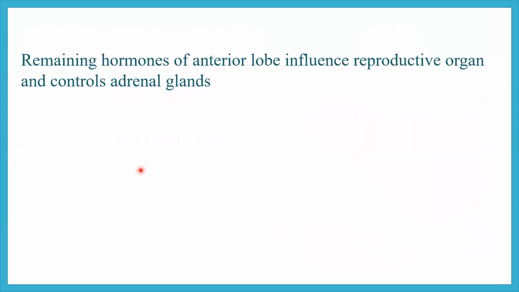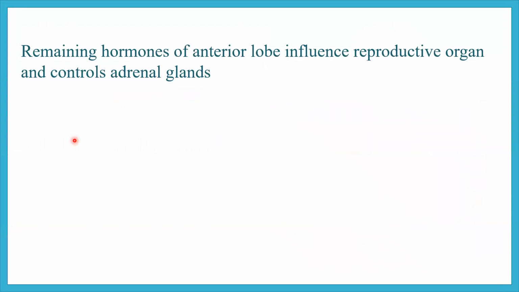Remaining hormones. We have discussed two hormones, somatotropin, which promotes the growth of the body, and second is thyroid stimulating hormone. It stimulates the thyroid gland to secrete its hormone. There are also some other hormones of the anterior lobe which influence the reproductive organs and control adrenal glands.